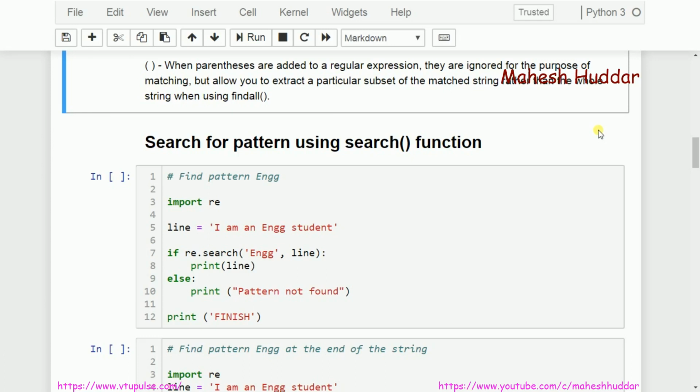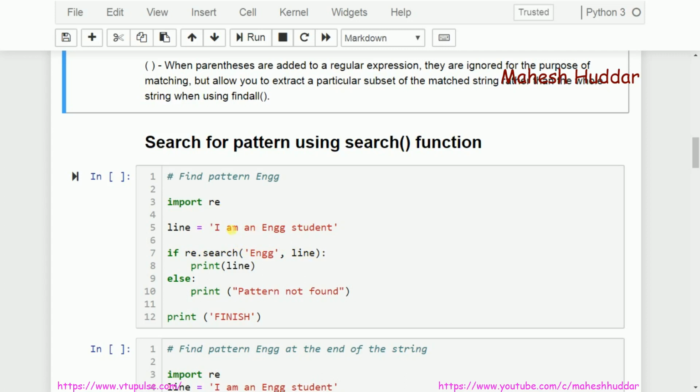The next statement is an if else block. In the if else block, what I am trying to do is search for a pattern. The search function takes 2 parameters. The first parameter is ENGG, that is the pattern to be searched. Where it is to be searched is the second parameter. I want to search for this pattern in the line string, so line will be the second parameter. This search function is called with respect to the regular expression module, so that's the reason for re.search, search for ENGG in line.